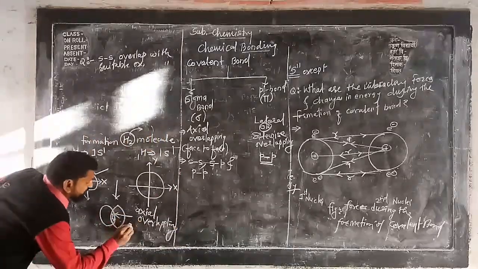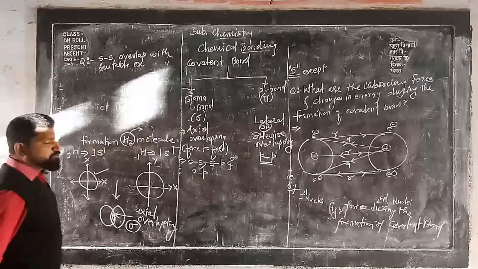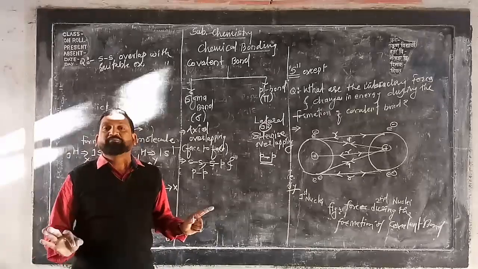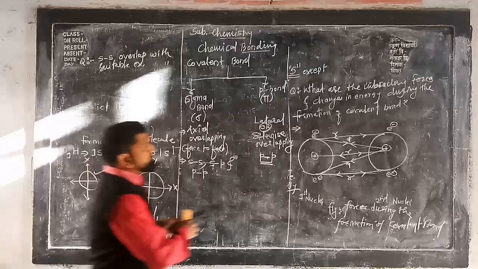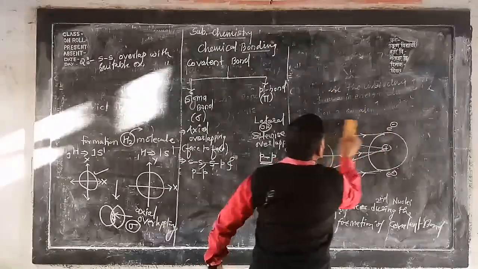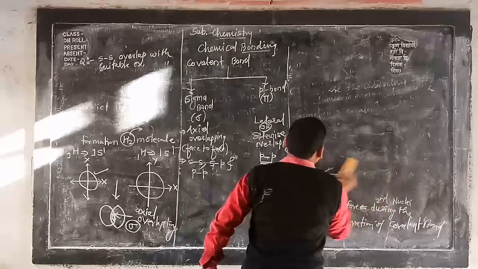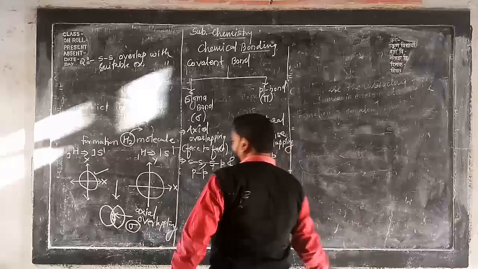And in this way there is a formation of sigma bond, which is found to be a very, very strong covalent bond. Okay, strong covalent bond. Now see here, let us get back to the point: how to explain the sp overlap. For ss overlap we have taken the example of the hydrogen molecule, as you know very well.